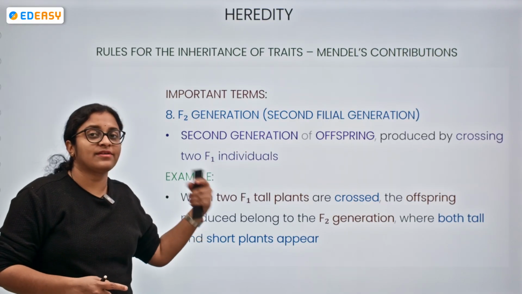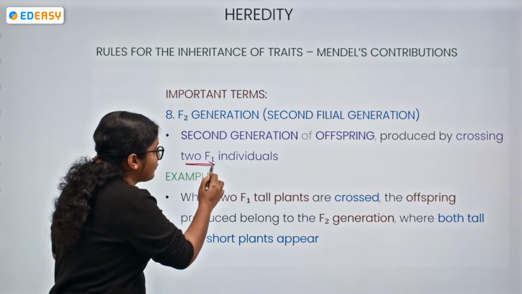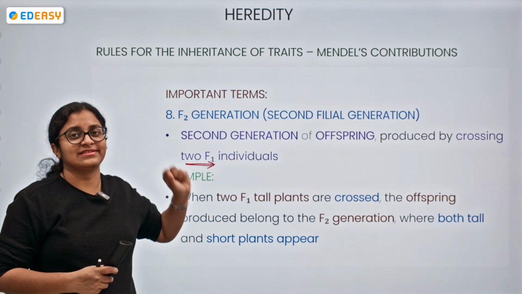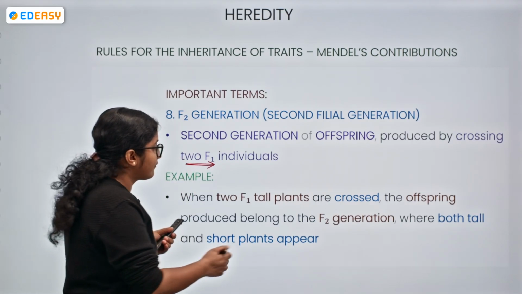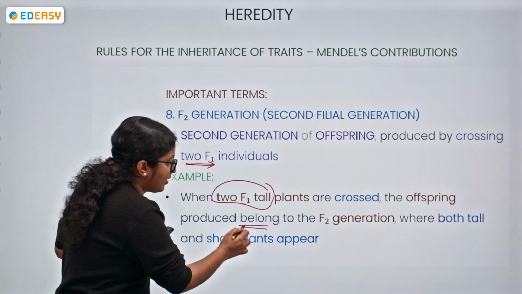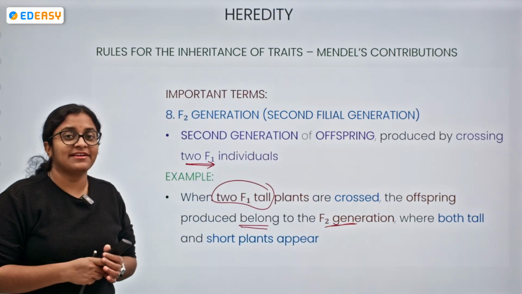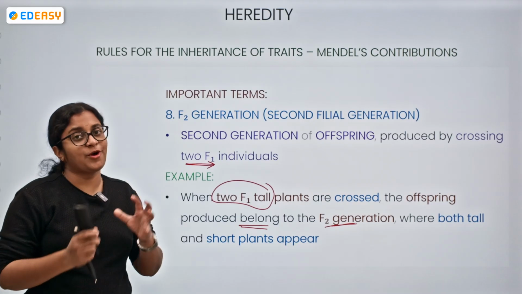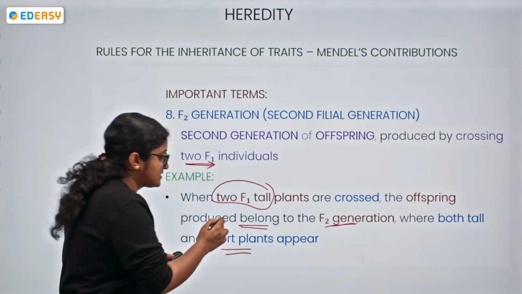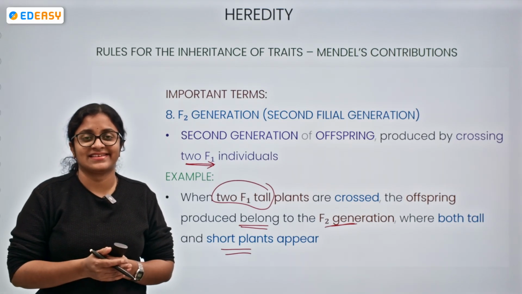The F2 generation, the second filial generation. What is the meaning of the second filial generation? It is the one formed when two F1 individuals are crossed. So when two F1 tall plants are crossed, the offspring belongs to the F2 generation. In the F2 generation, we can see a combination of tall plants as well as short plants. So these are the important terms.